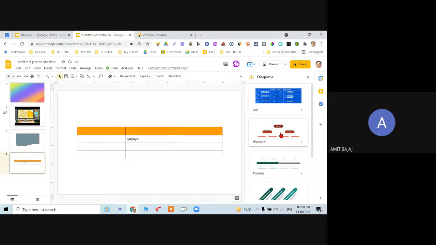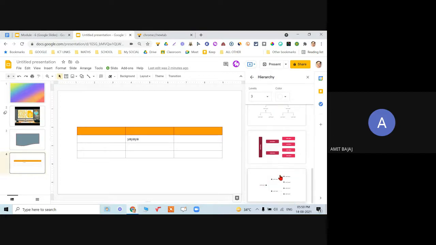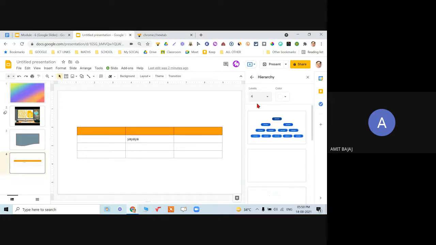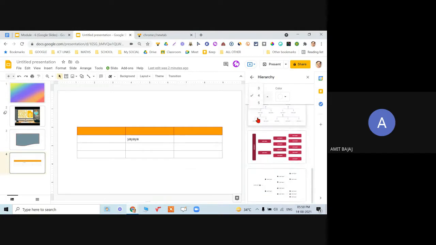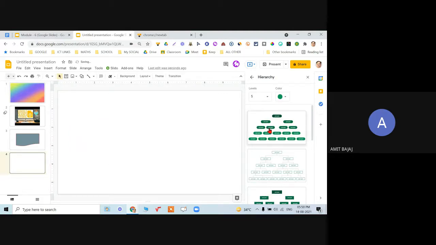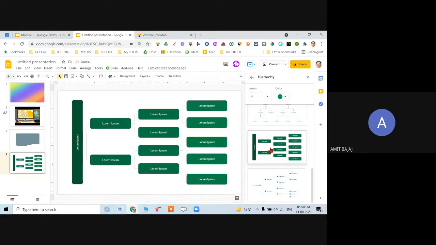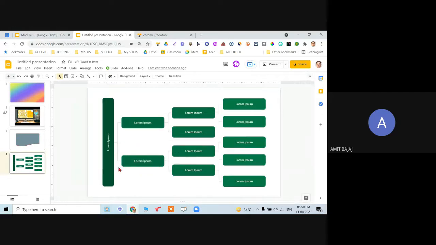So when I go for hierarchy, for example, when I click on hierarchy, level 3, 3 level hierarchy, different color options are available. I can change it to 4 level or maximum 5 level. Then I can go for changing the colors also. So I think you must have noticed that change. Let me delete this table and bring this simple 4 level, and let me choose this one, and it is available now. Now what exactly you want, it all depends on your own creativity.